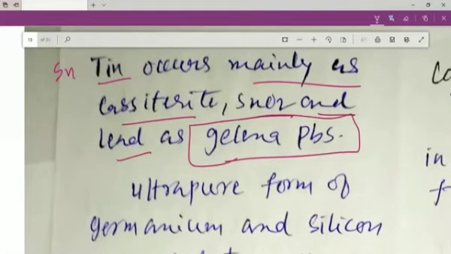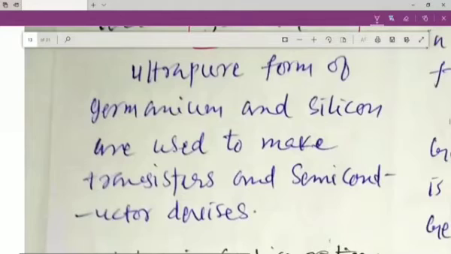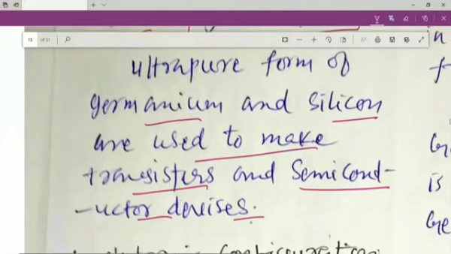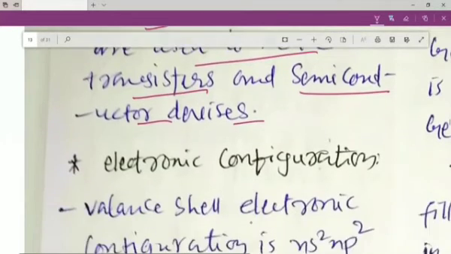So these are the various ores, and this is how these elements occur in nature. Ultra pure forms of germanium and silicon are used to make transistors and semiconductor devices, my dear students. We have radios, which are made up of these transistors and semiconductor devices. You might have heard about triodes and diodes. If so, they are made up of these semiconductors, germanium or silicon.